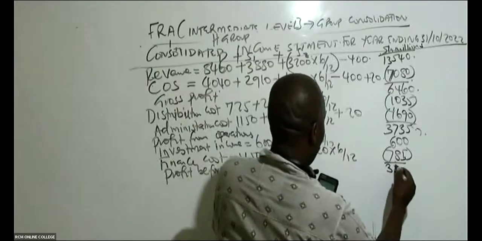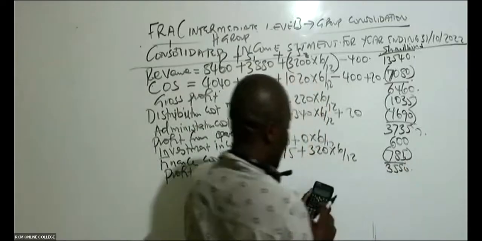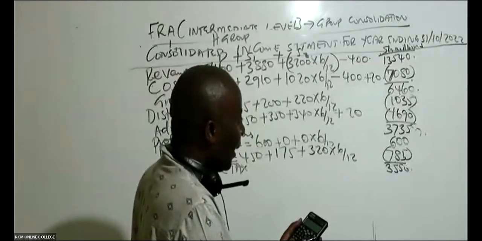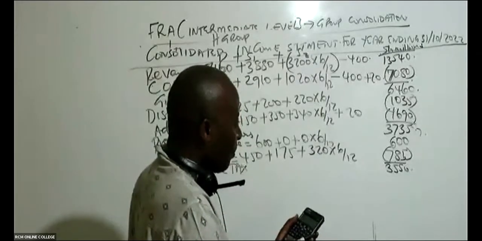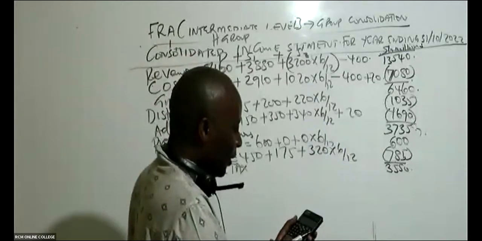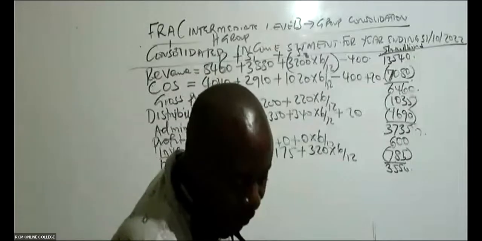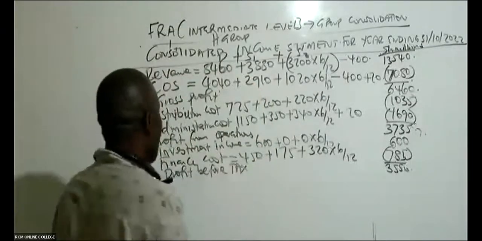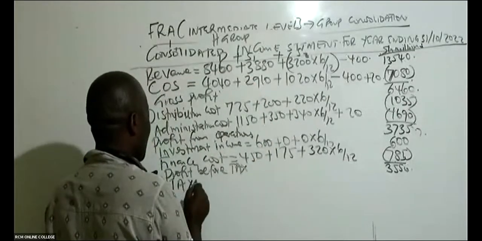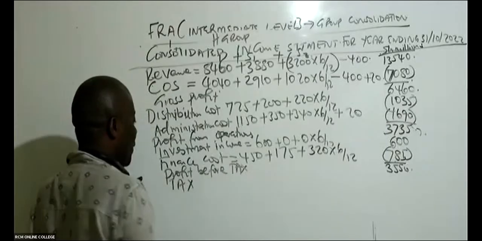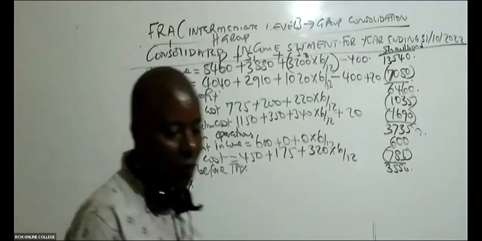So this is 3550. How did they get this? They took 35 plus 600 minus 785, giving me 3550. So go ahead and pay taxes. You must pay taxes. The only things that are constant in this life are death and payment of taxes. Go ahead and pay your tax for the group.